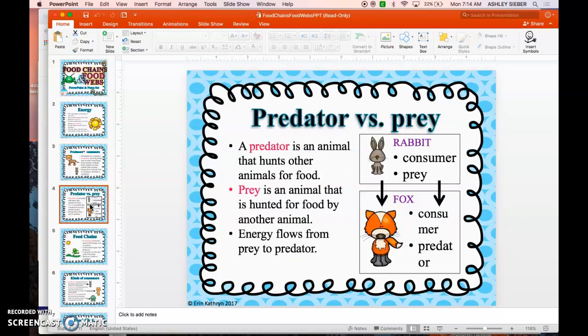A predator is an animal that hunts other animals for food. Prey is an animal that is hunted for food by another animal. Energy flows from predator to prey.